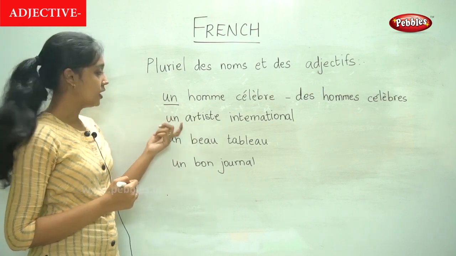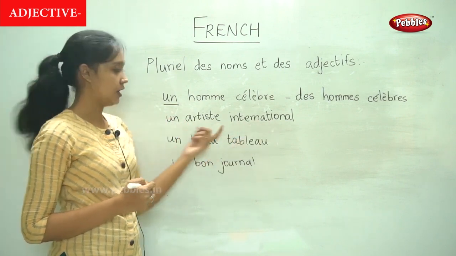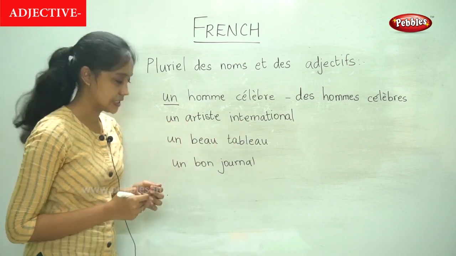Now the next one, un artiste international, an international artist.